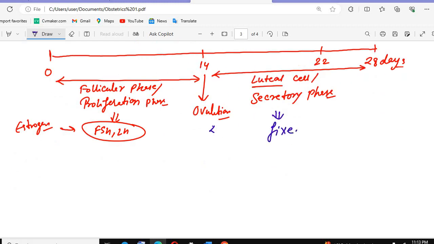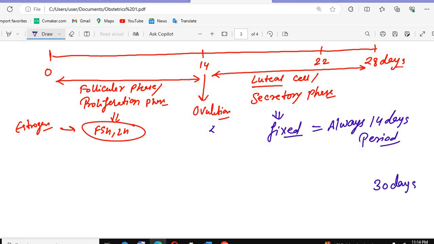What does fixed mean? It will always be 14 days. So if we have a 30-day cycle, can you tell me on which day ovulation will occur?